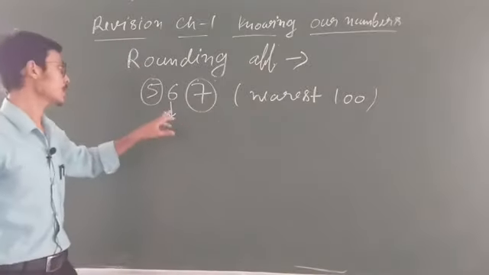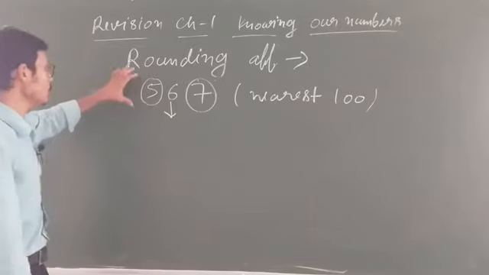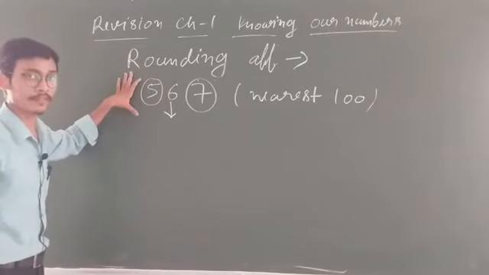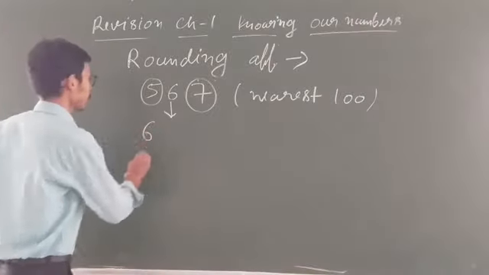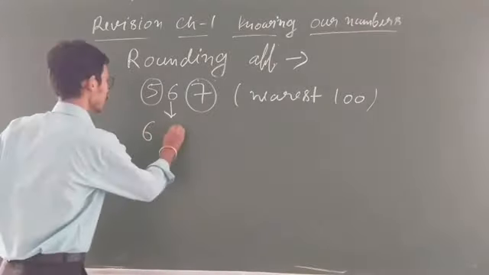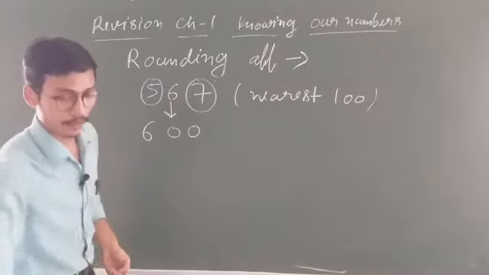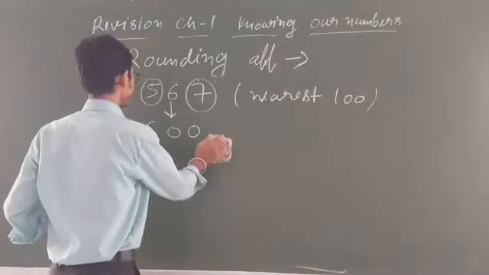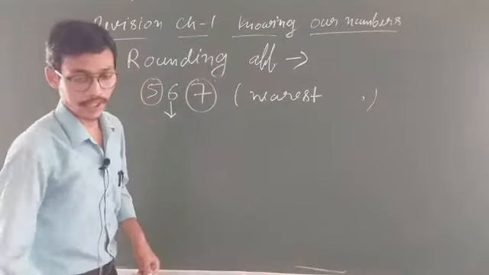So what you will see? You will see the nearest tens. So tens is 6, and 6 is greater than 5. So what you will do? You will increase 1 in 5. Is that clear, student? So this will become 6. You will write down 6 and the rest of them become 0. So this is your solution. Clear? Okay. So if I want to know for nearest 1000,